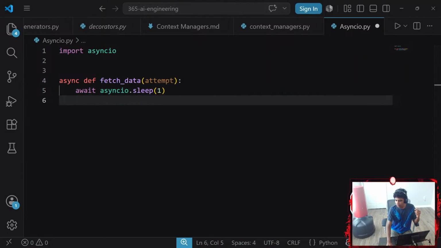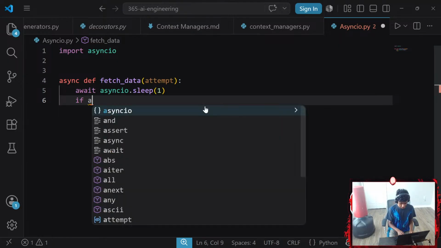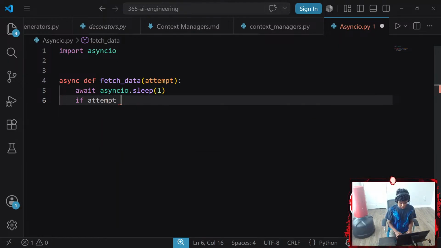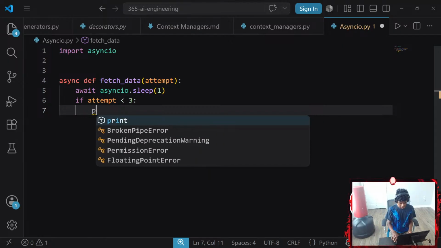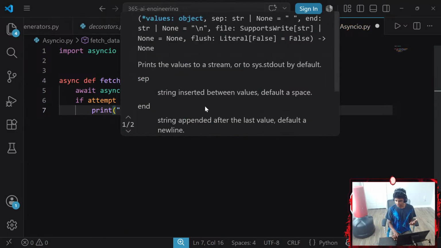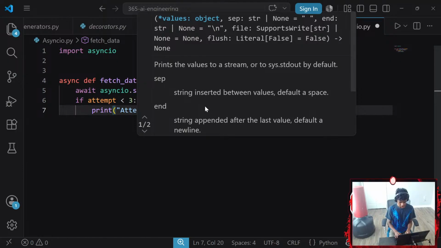Then I'm going to add an if statement: if attempt is less than 3, I'm going to print something like attempt failed.